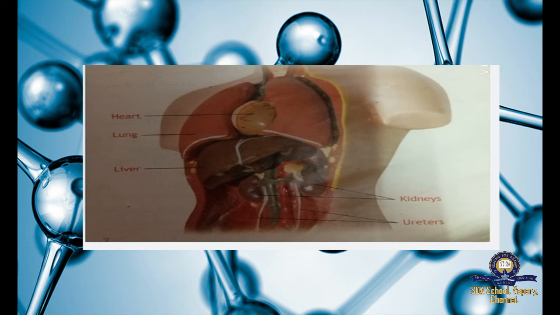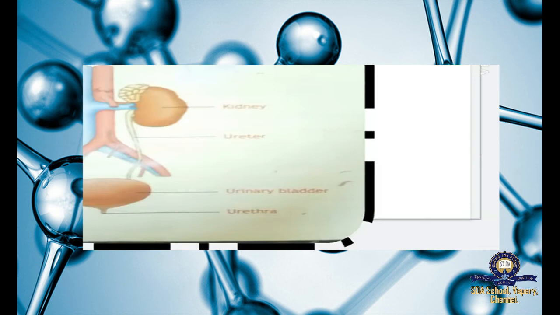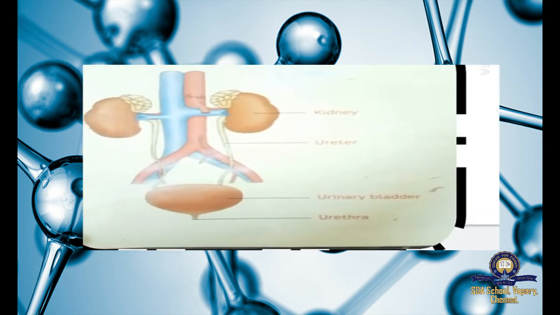So what is meant by excretory system? Excretion is the process of getting rid of waste from the body. We saw 4 main organs, that is the lungs, the skin, the large intestine and the kidneys, right? And we saw how the kidneys work and what is the duty of the urinary bladder. And this kidneys diagram is very, very important.